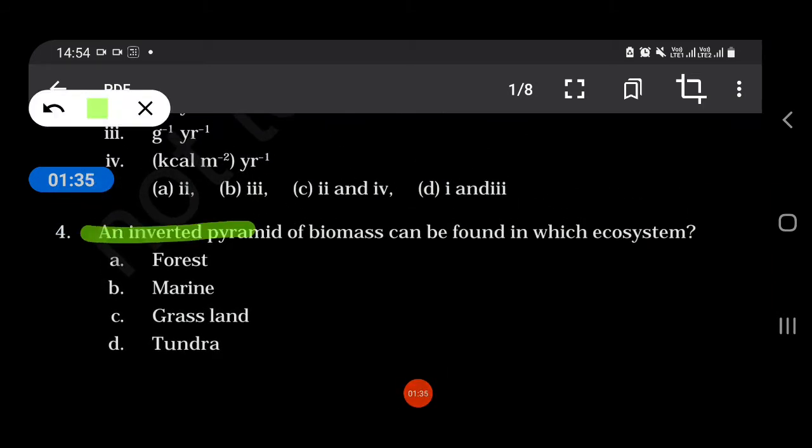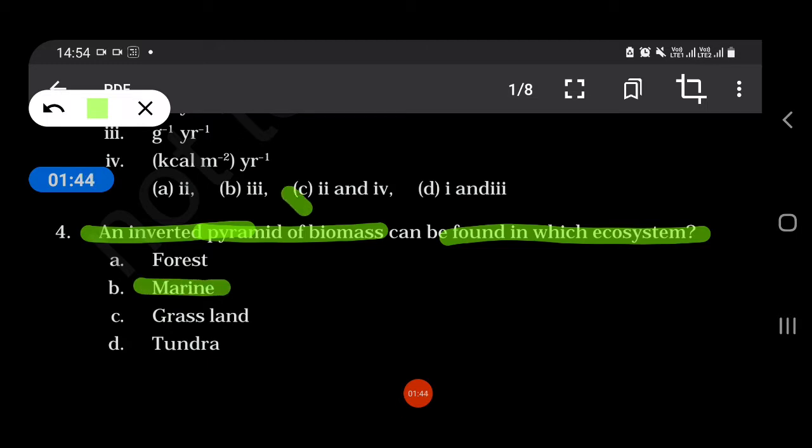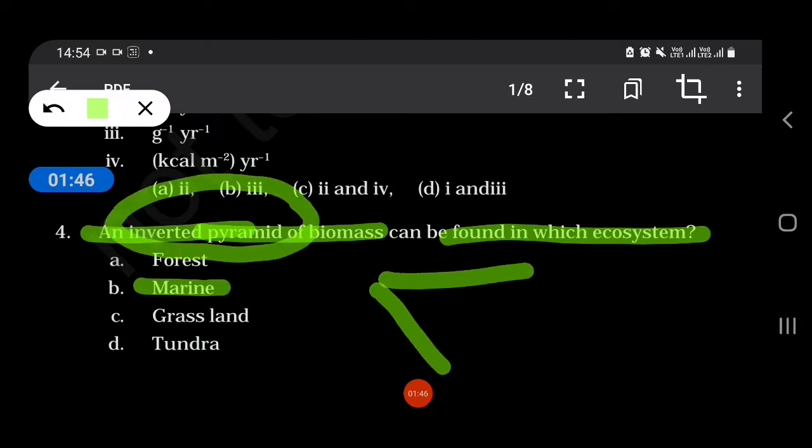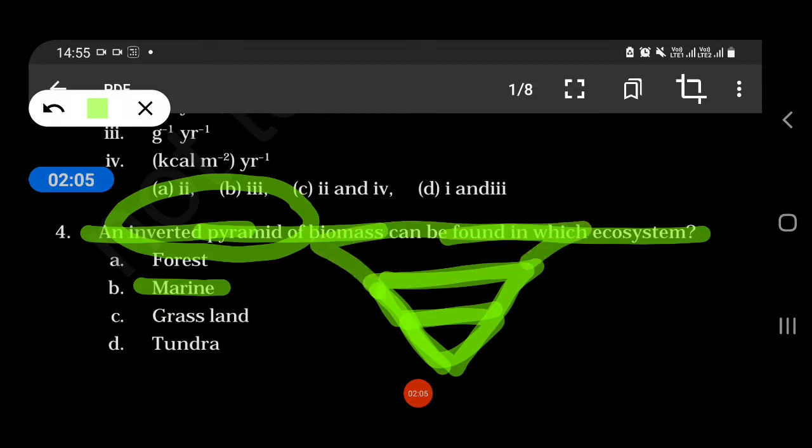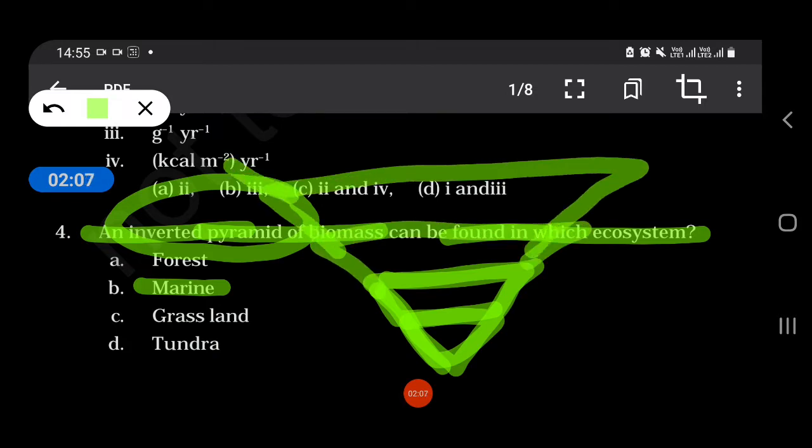An inverted pyramid of biomass can be found in which ecosystem? Forest, marine, grassland, tundra. So our answer is marine ecosystem is having inverted pyramid of biomass. Because you can see that phytoplanktons are less than the zooplanktons, and the fishes are more than the zooplanktons. So it is an inverted pyramid. Okay.